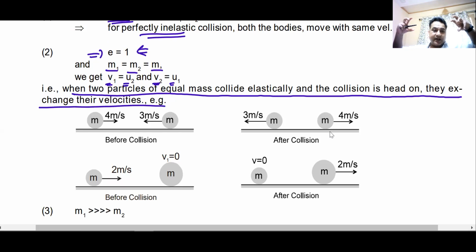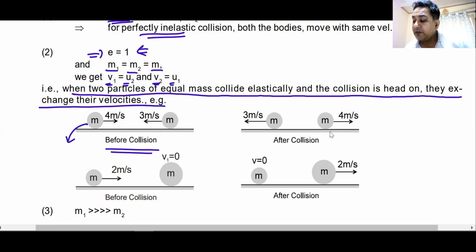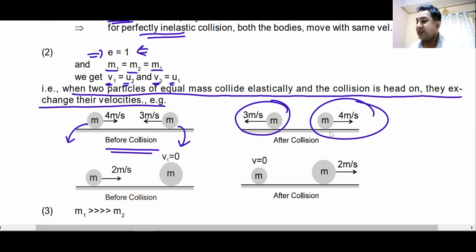Two bodies of same mass collide with each other. Collision is head-on. Collision is perfectly elastic. Before collision, this body is moving with velocity 4 meters per second. This body is moving with velocity 3 meters per second. After collision, what will happen? They will interchange their velocities. Have you seen that? Do you understand this?